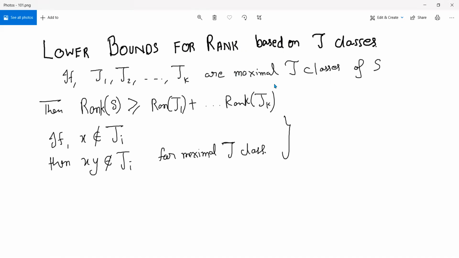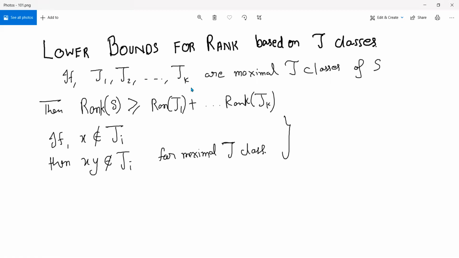Why are we looking at maximal J classes? Because maximal J classes are sort of independent. It's like the concept of a basis in vector spaces: if you write a vector space as a direct sum, the rank distributes precisely. That is what we are trying to do here. So let's say there are k maximal J classes. Though this is full generality, in our case we will have only one maximal J class, but the idea works, and it will be used later in harder questions.